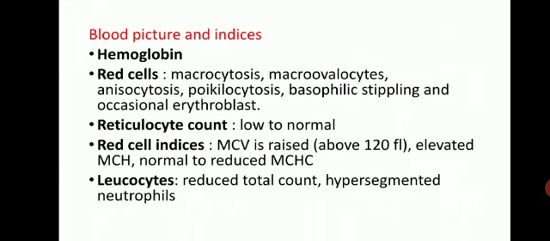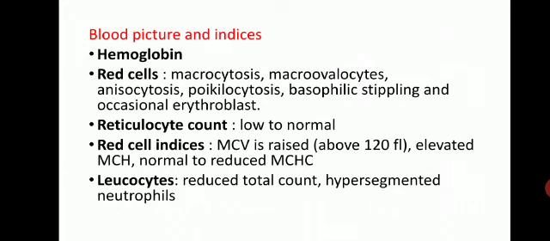So, general investigation includes blood picture and indices, where we will see hemoglobin, which is generally low. Then red cells will show macrocytosis, macroovalocytosis, anisocytosis, poikilocytosis, basophilic stippling, and occasional erythroblast. Now macrocytosis can be seen in other conditions also, like in hemolysis, liver disease, chronic alcoholism, hypothyroidism, etc. But macroovalocytosis is very specific for megaloblastic anemia, where RBCs are larger in size and oval in shape. So they are known as macroovalocyte.